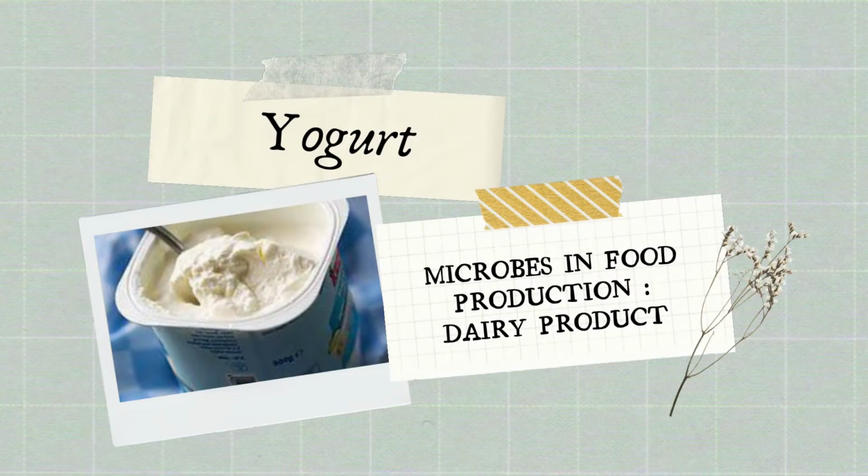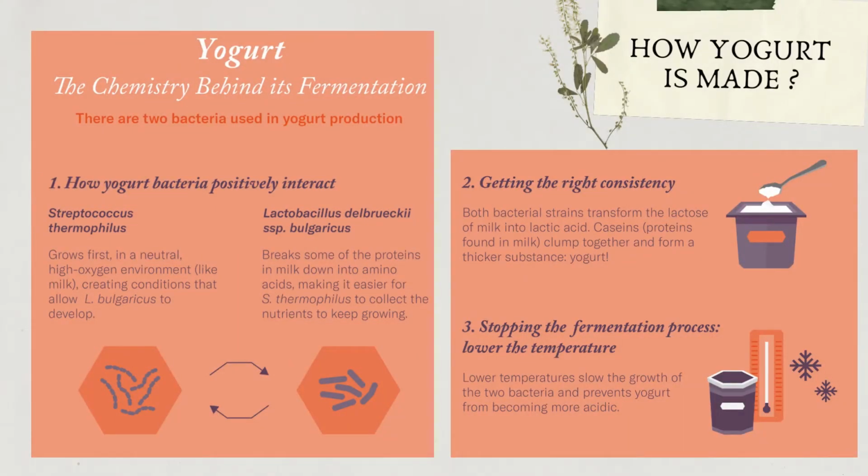Next, we are going to talk about microbes in a dairy product, which is yogurt. Basically, yogurt is made from a fermentation process, and there are three main steps that need to be completed in order to create yogurt. The first step is letting the bacteria in yogurt interact positively with each other, the second step is getting the right consistency, and the last step is stopping the fermentation process by lowering the temperature.